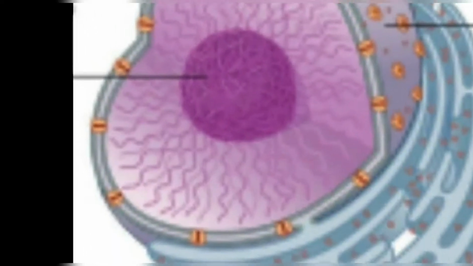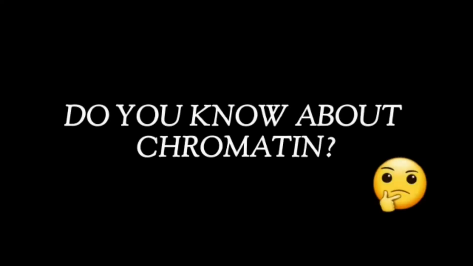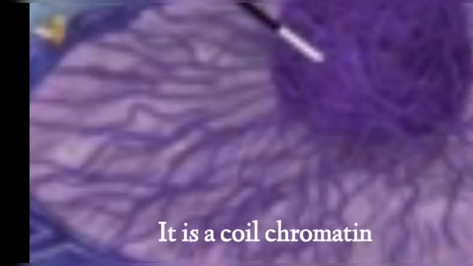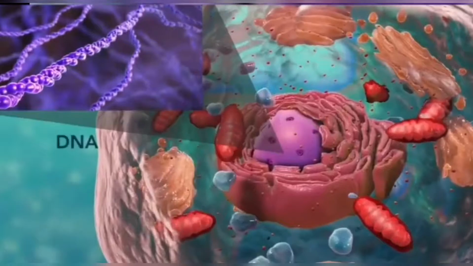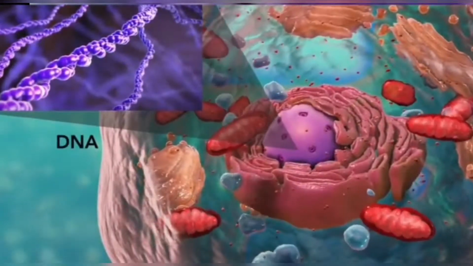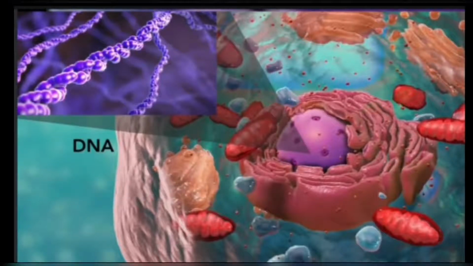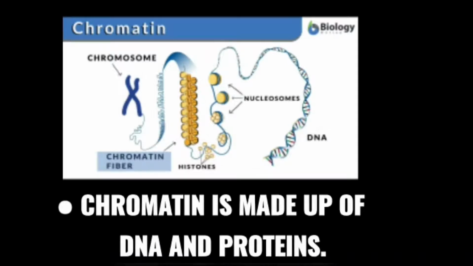You can see some thread-like structures in the nucleus. These are called chromatin. Do you know about chromatin? If we look closely at this thread-like structure, it is a coiled chromatin. The structure of this thread is called DNA. The full form of DNA is deoxyribonucleic acid. So it can be said that the chromatin is made up of DNA and proteins.